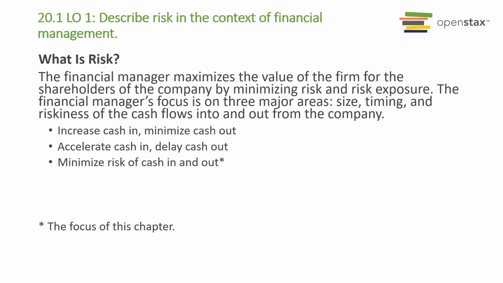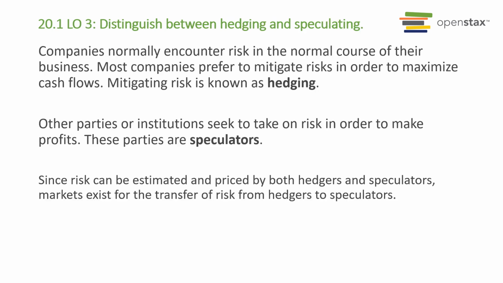What is risk? The financial manager maximizes the value of the firm for the shareholders of the company by minimizing risk and risk exposure. The financial manager focuses on three major areas: size, timing, and riskiness of the cash flows into and out from the company. Increase cash in, minimize cash out. Accelerate cash in, delay cash out. Our focus here will be on minimizing the risk of cash in and out.